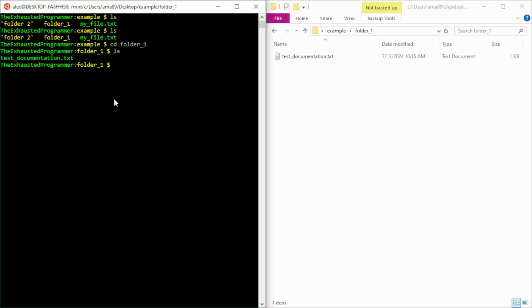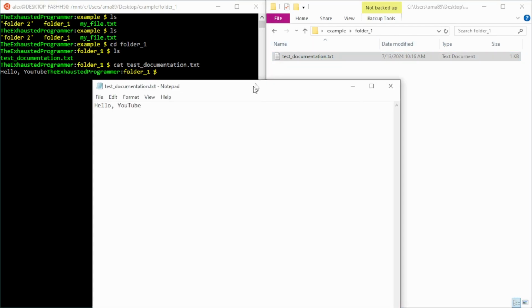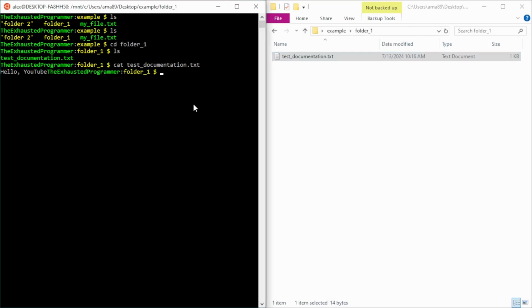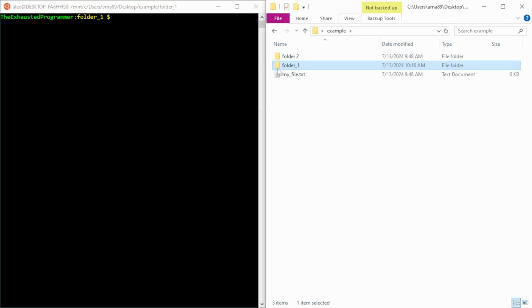With Bash though, there are a number of programs that we can use to open up this file, and it's up to you to decide which one you like most. I kept the file pretty short, so we can use the cat command and give it the file, and we can see what's inside the file. Hello YouTube. If we open it up here, we can see Hello YouTube. Again, same exact thing. We can clear our screen with clear, and then we can go up a directory here.